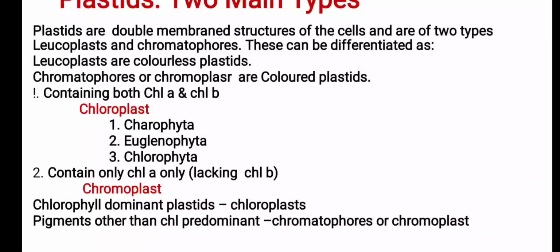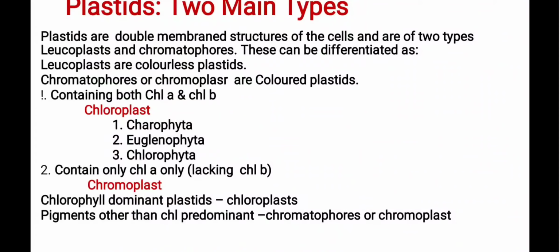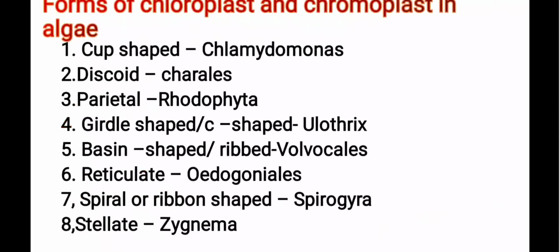These can be differentiated as leucoplasts are colorless plastids while chromatophores or chromoplasts are colored plastids. Plastids containing both chlorophyll A and chlorophyll B are chloroplasts and these are represented by Charophyta, Euglenophyta and Chlorophyta, while the plastids containing only chlorophyll A and lacking chlorophyll B are chromoplasts. Students, chlorophyll dominated plastids are chloroplasts while plastids with predominance of pigments other than chlorophyll are chromatophores or chromatoplasts.